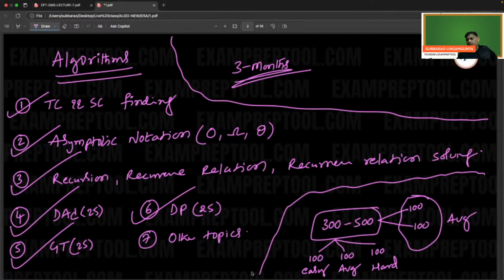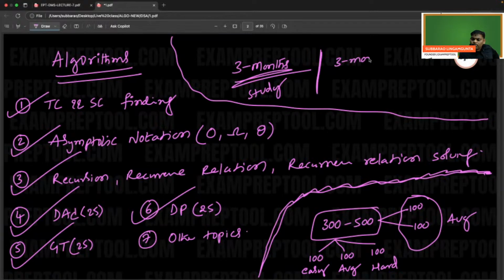For divide and conquer, 25 problems: I will do 10, you practice 15 more. Greedy, I will do 10, you do 15 more. DP, I will do 10, you do 15 more. Afterwards, start with small problems and practice 300 to 500 problems. I'm saying 3 months of study and 3 months of practice. Then you will be a DSA expert.